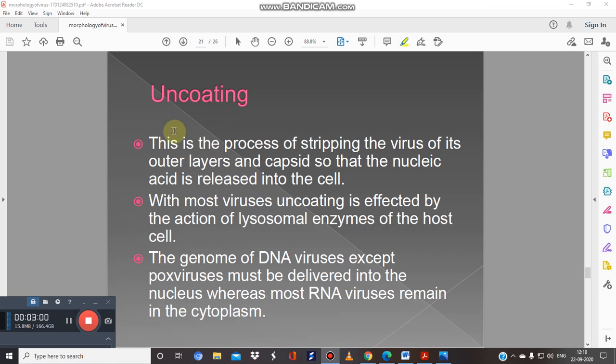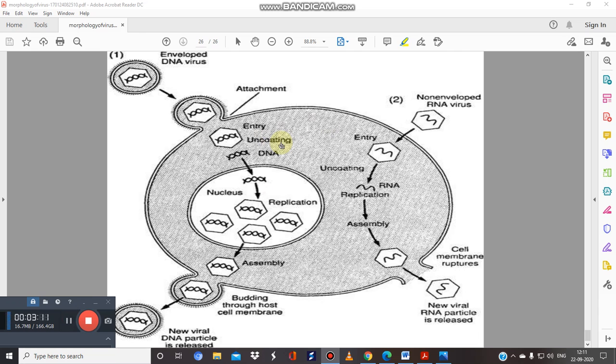Next critical step is the uncoating. It is the process of stripping the virus of its outer layer and the capsid so that the nucleic acid is released into the cell. See this, this is the uncoating. So release of this capsid layer so that the genetic material gets released.